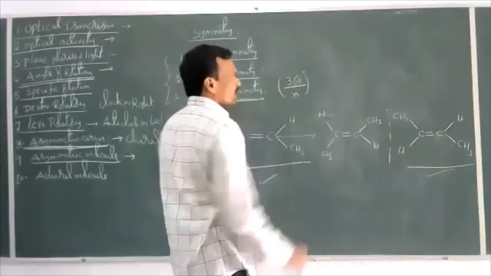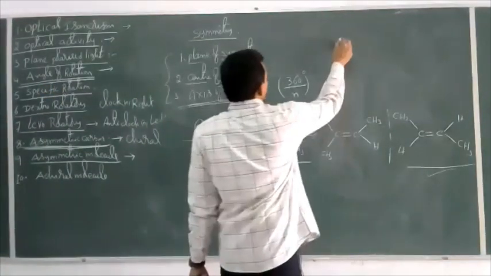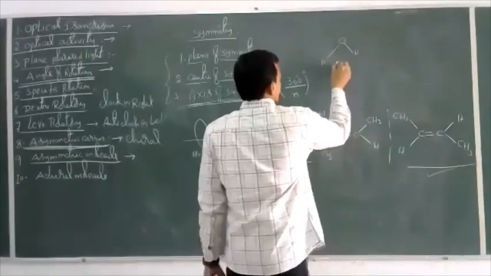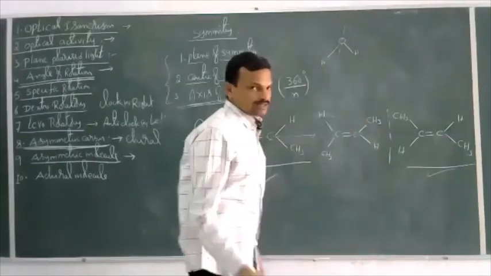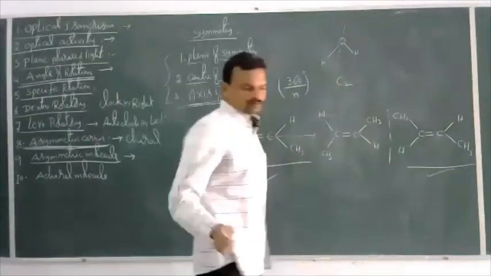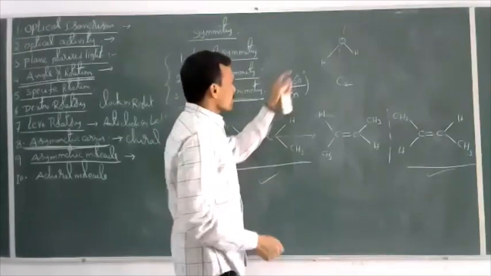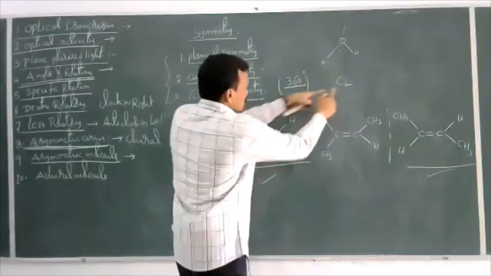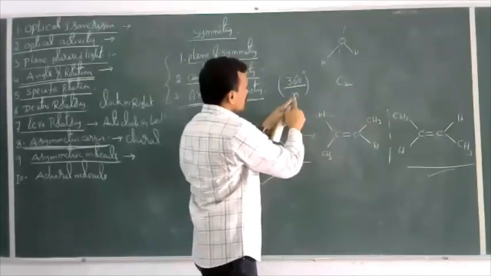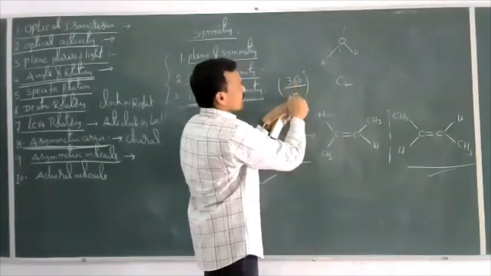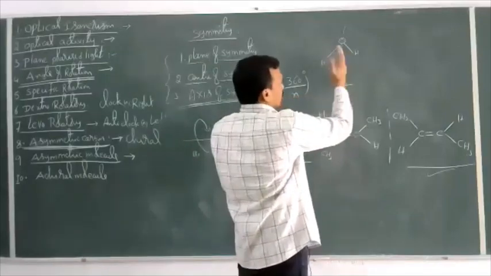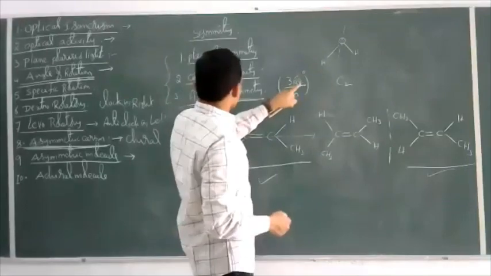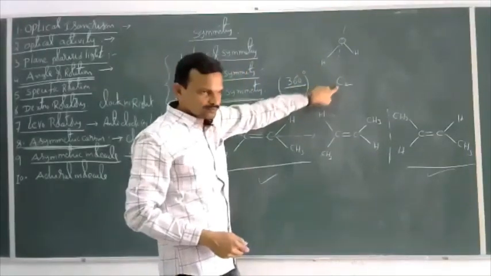Then what are the different types of alternate axis of symmetry? Let us say I'll take a water molecule. With respect to this axis, this is called a C2 axis. That means if you rotate this molecule by 180 degrees, C2 means here 2 represents this n value. If you take n equal to 2, this will be 180. Means if you rotate this molecule by 180 degrees, then we can get the same structure. This is called a C2 axis of symmetry.